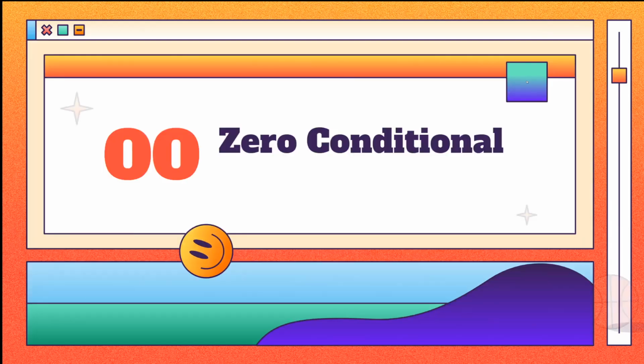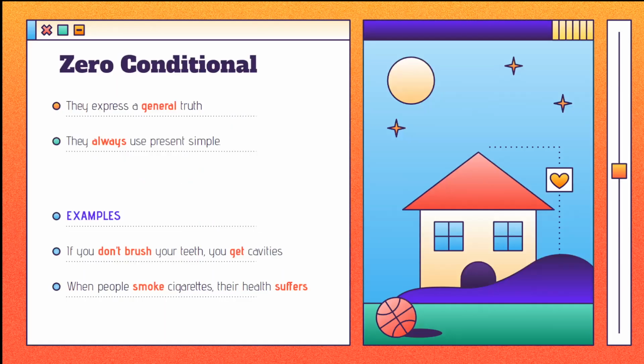Zero conditional. Zero conditional sentences express general truth situations in which one thing always causes another. When you use a zero conditional, you're talking about a general truth rather than a specific instance of something. Consider the following example. If you don't brush your teeth, you get cavities. When people smoke cigarettes, their health suffers.